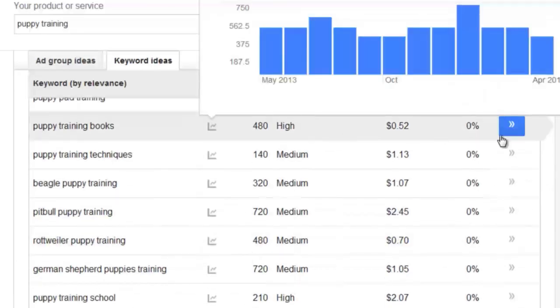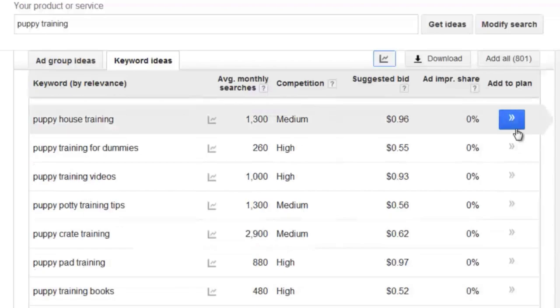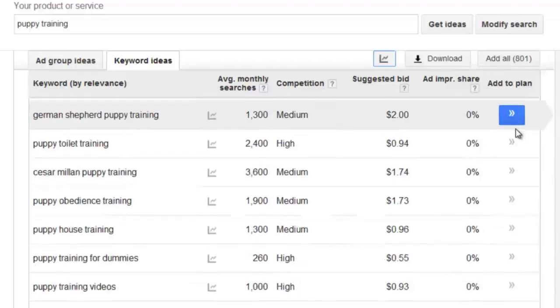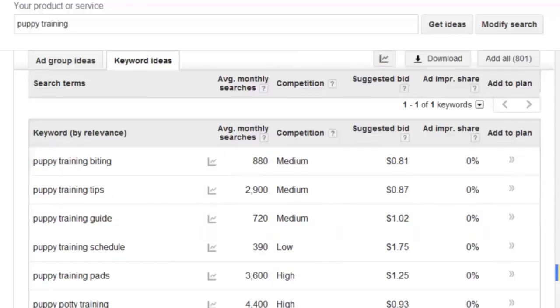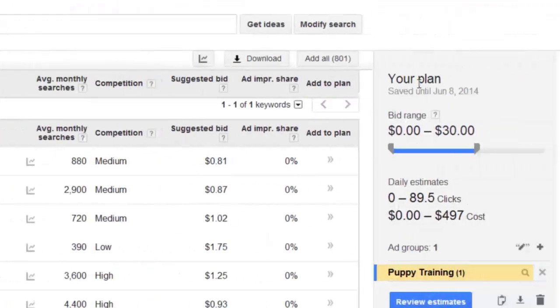This little button here basically allows you to add a specific keyword to your plan. So for example, puppy training classes. Let me click on this. I scroll over to the right. You'll notice that it allows you to customize your plan.